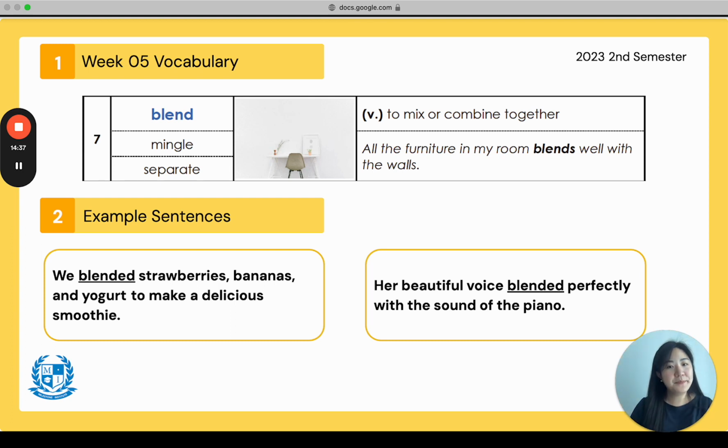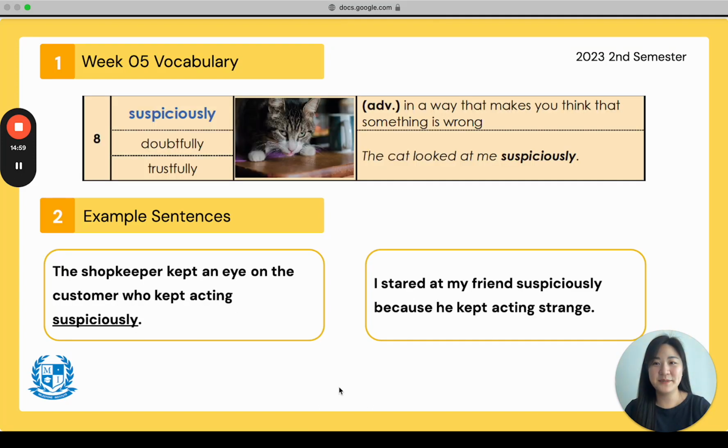Or we can say, her beautiful voice blended perfectly with the sound of the piano. So here the woman is singing and it blends well and combines well with the piano that is accompanying her. Everyone say blend. Blend.